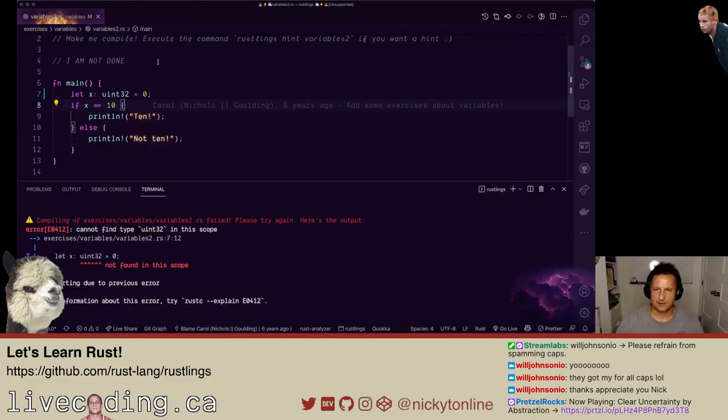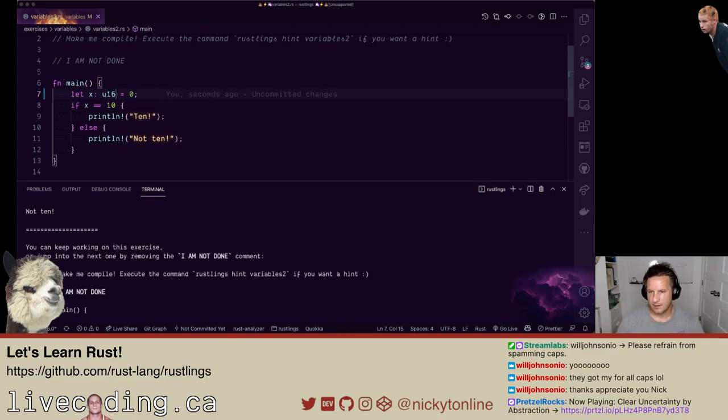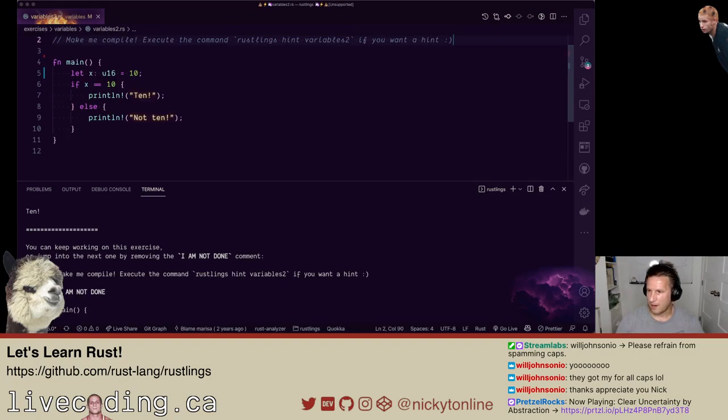Okay, or U60. Doesn't matter. I'm gonna use one of those. Since it's not a large number, we'll do U16. Now this is gonna recompile. Okay, everything's good. Now it's saying, if it's equal to 10, it prints 10. If it doesn't, it says not 10. We can just test that, but that's not part of this exercise. It was just putting the type annotation. But you can see if it reruns here, now it says 10. This one's all good. Let's keep moving on.